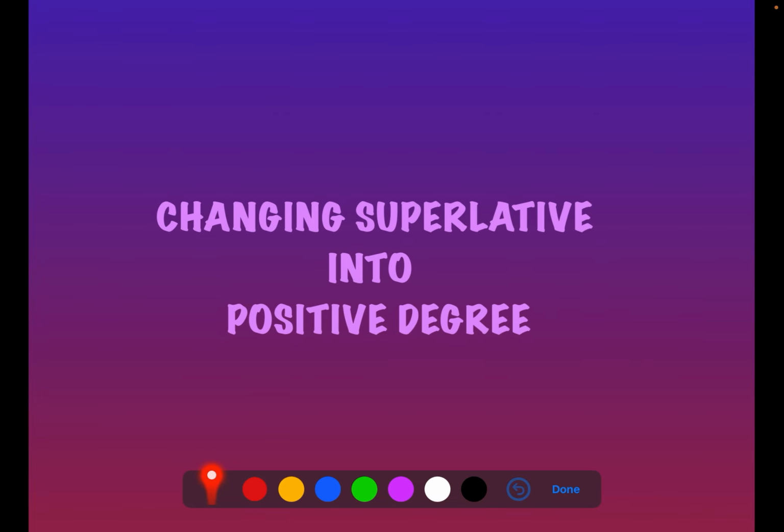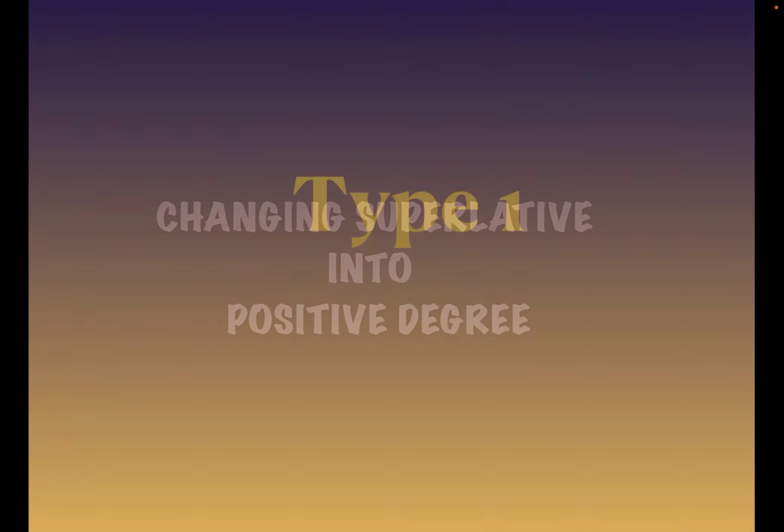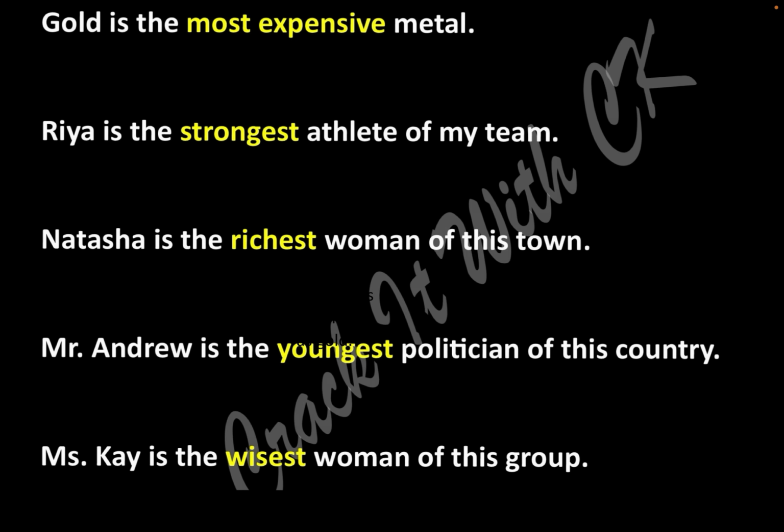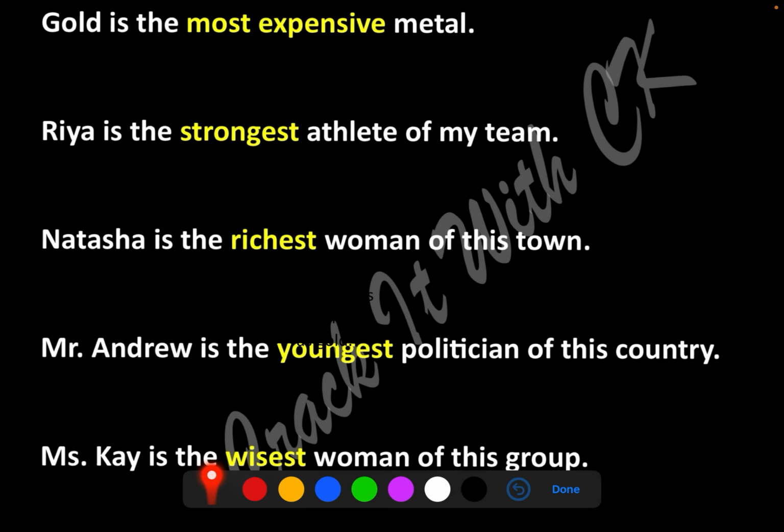Okay, how do we change a superlative form into positive degree? Now in most of your school tests, I'll tell you how they are going to ask you these questions. First is type 1. All these sentences are in the superlative form. First let us see that. Gold is the most expensive metal. Most expensive. Expensive, more expensive, most expensive. We'll read the whole sentences later. First let us just look at this.